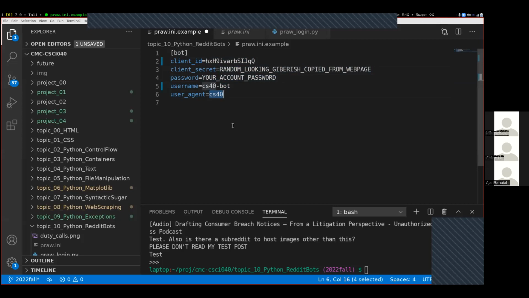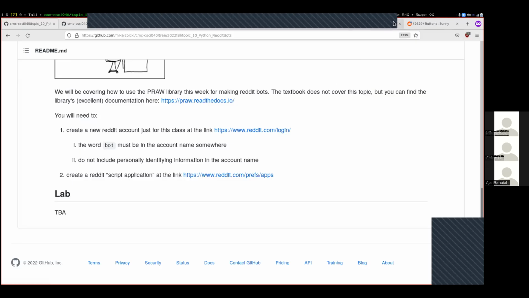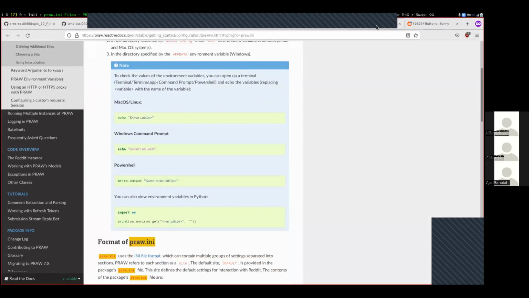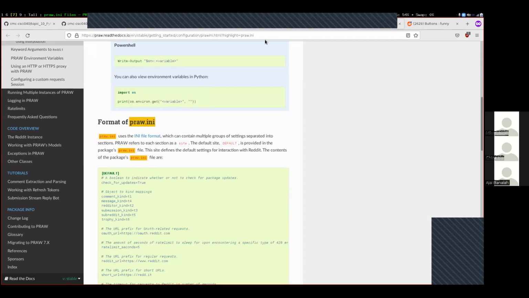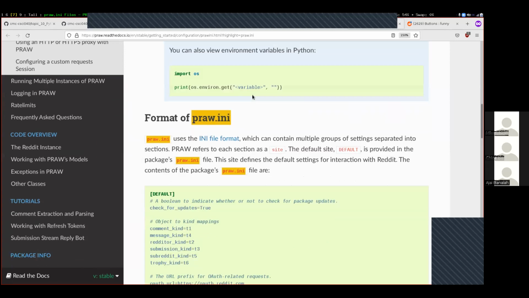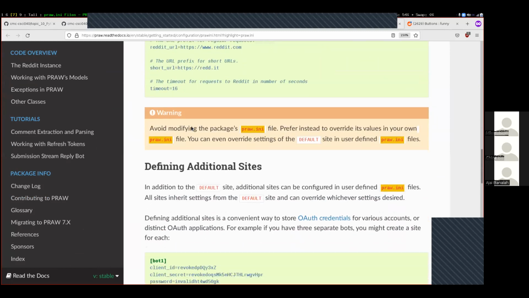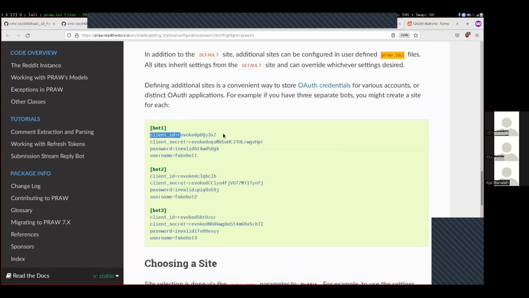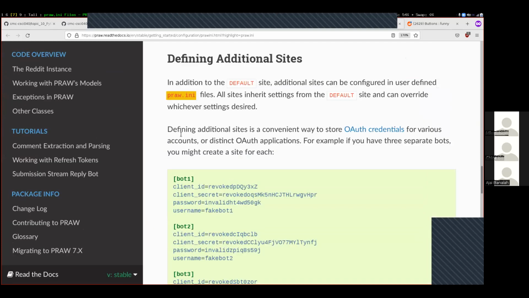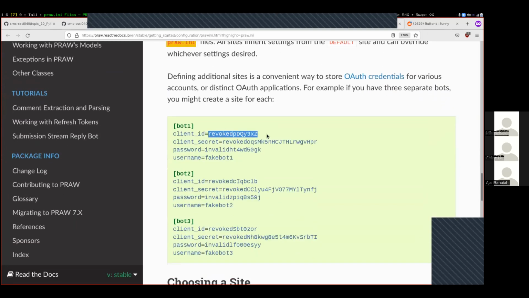The question is quotes or no quotes. Here is the documentation for the pra.ini file. There are no quotes to the right of the equal sign. There cannot be a space between the thing on the left and the thing on the right. So here are more examples down here of just client ID equals random gibberish, no quotation marks, and no spaces anywhere.